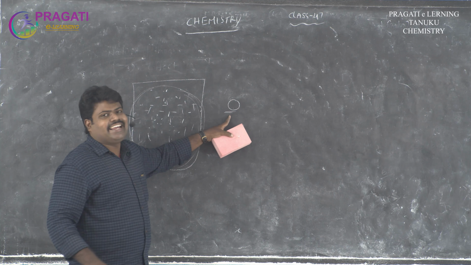So small attractions arise in moving particles. This is the second fault. And these two faults were corrected by Van der Waals.